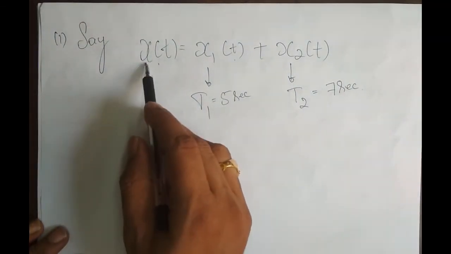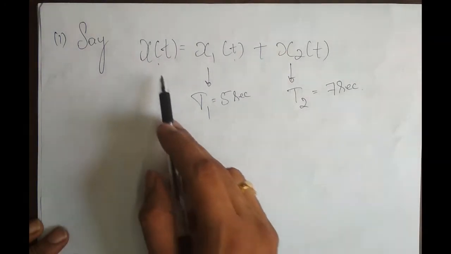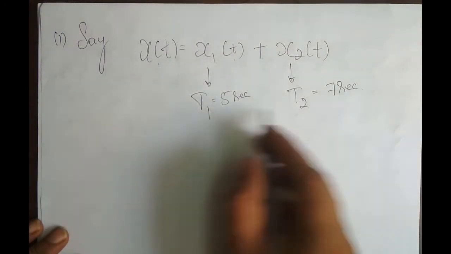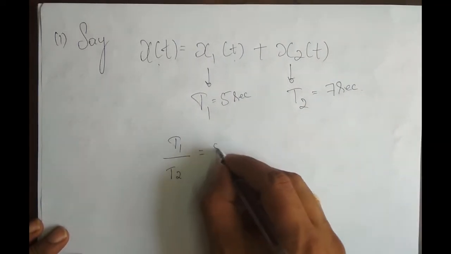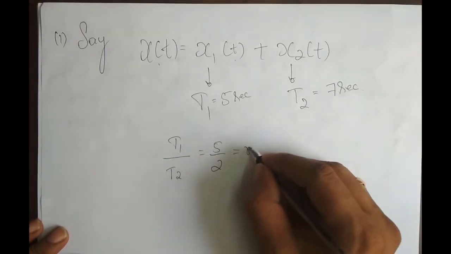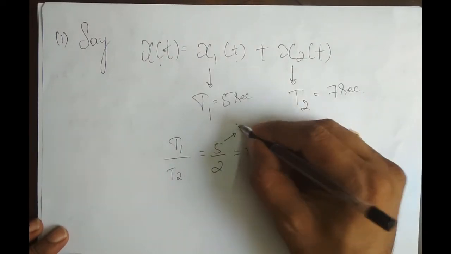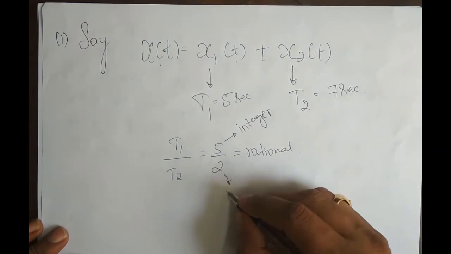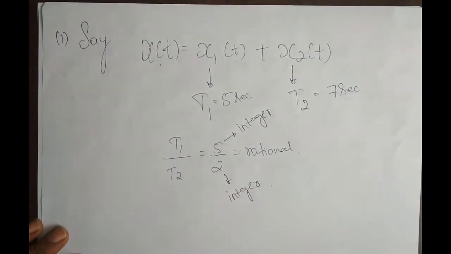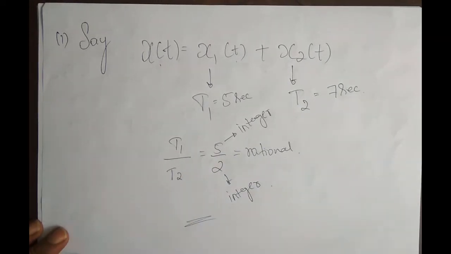Now, how do we check whether this x of t is periodic? I can say whether x of t is periodic or not by taking the ratio of T1 and T2. So T1 by T2 is equal to 5 by 7, which is rational. When I say rational, the numerator should be an integer and the denominator also should be an integer. Since it's a rational number, in the sense that numerator and denominator are both integers, the signal is periodic.